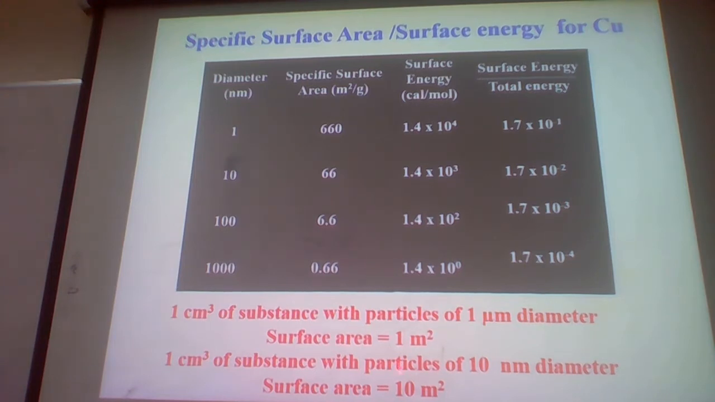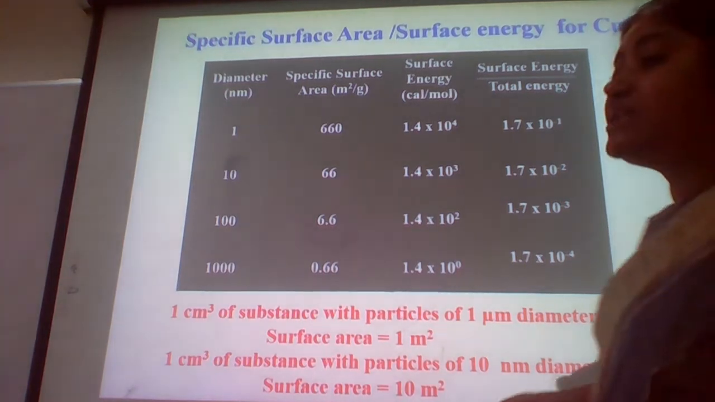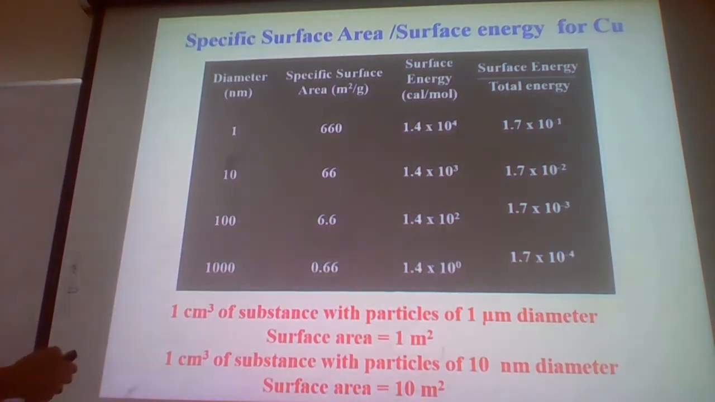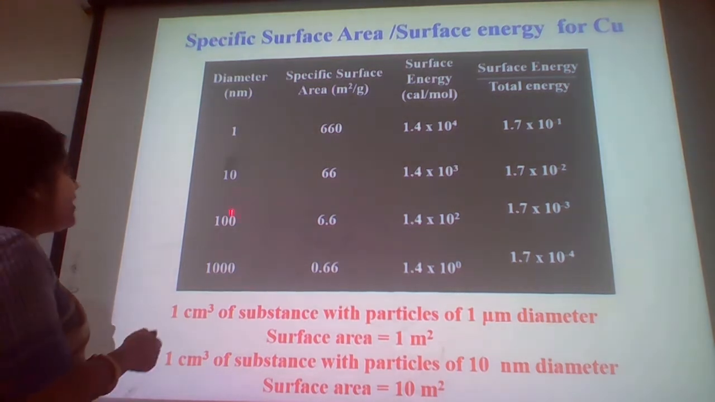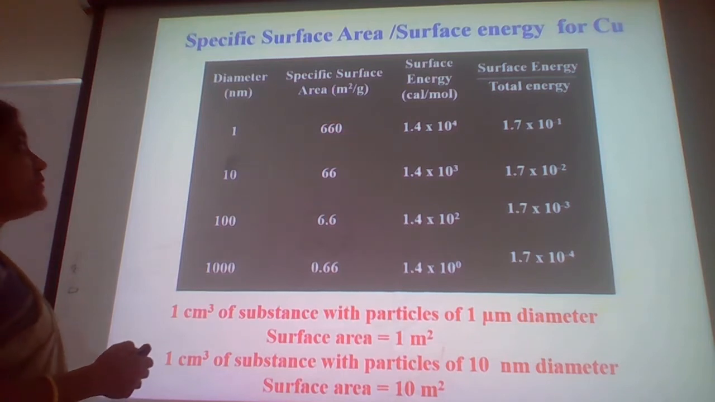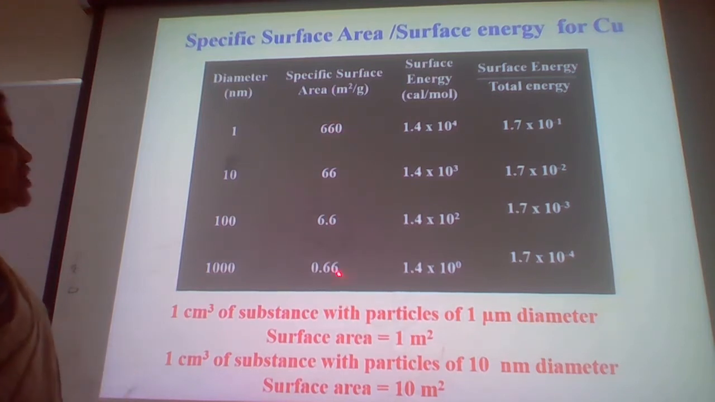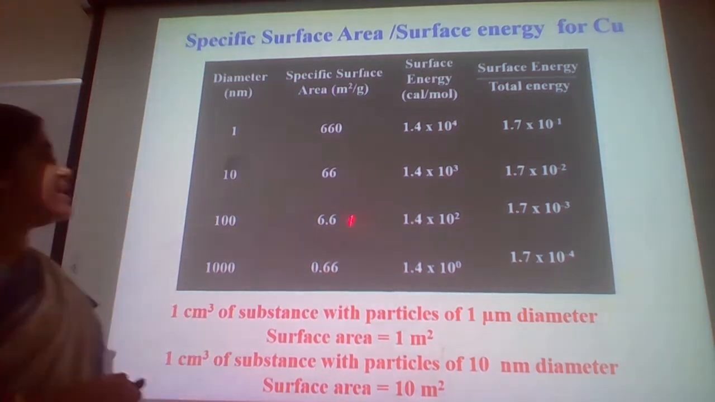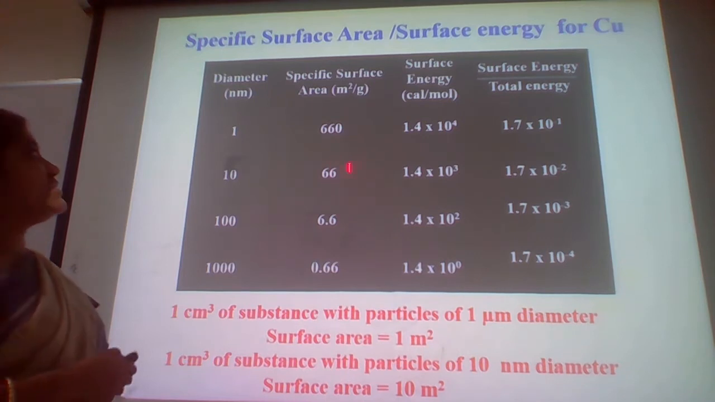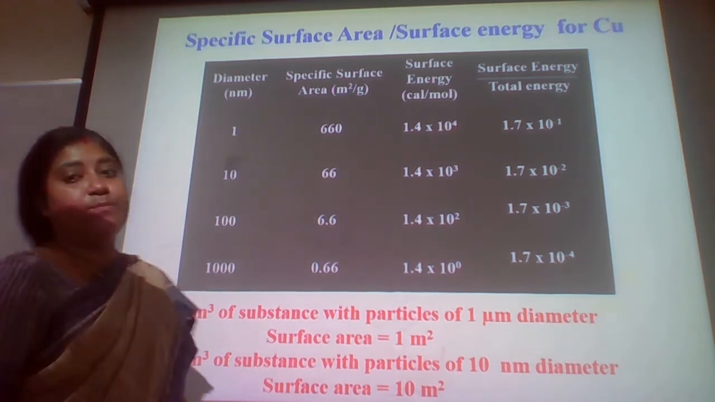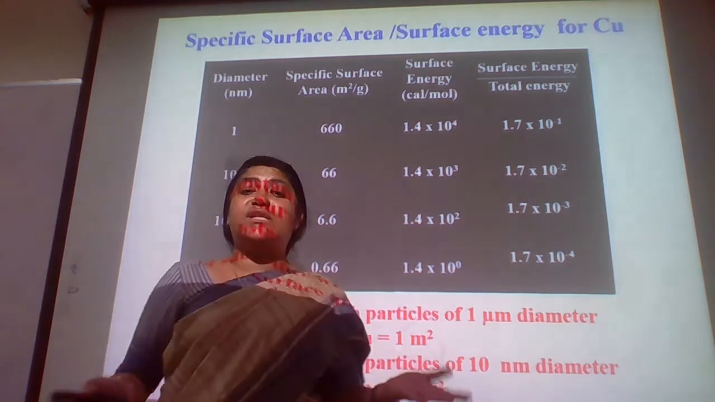So you can see how much the surface area changes. As the diameter decreases, the specific surface area increases by a huge amount. This is 0.66 and this is 660. You can see a huge order of difference in the specific surface area. If you consider the energy, it also increases by 10 raised to power of 4. So there is a drastic change.